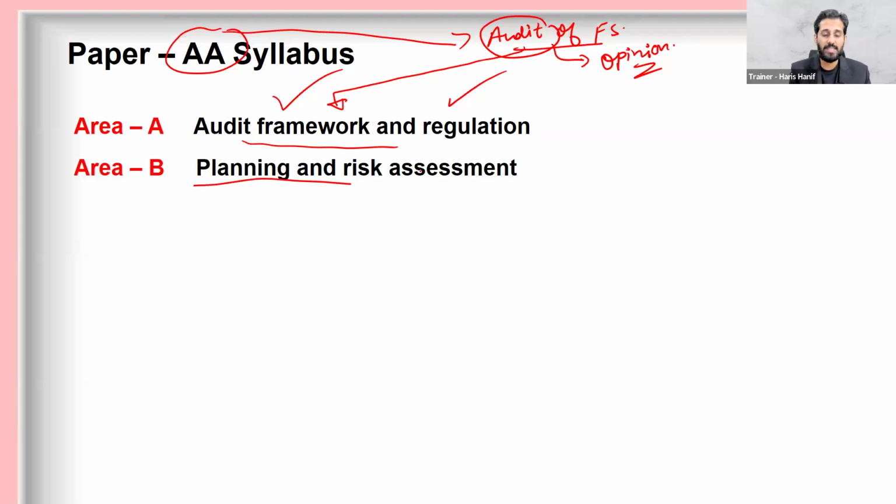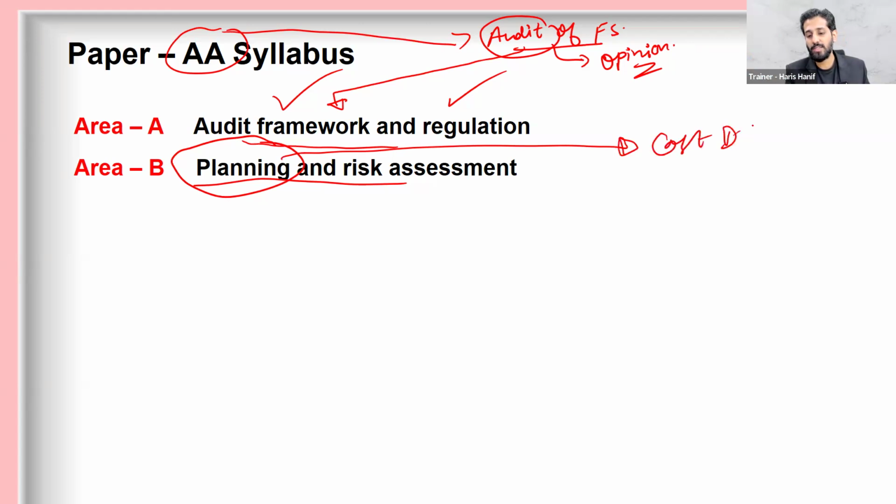Area B, planning and risk assessment. You know that audit is not a surprise activity. It is a planned activity. You have to cast doubt on the financial statements, that they may contain some errors, some misstatements. It is therefore very much required that audit should be properly planned out. So this is the planning phase in which you cast doubt on the financial statements.